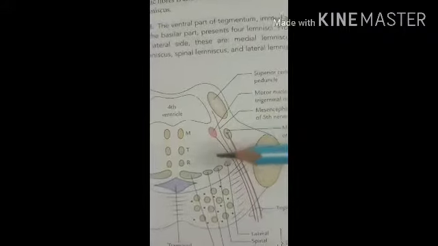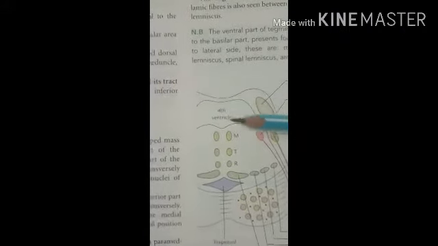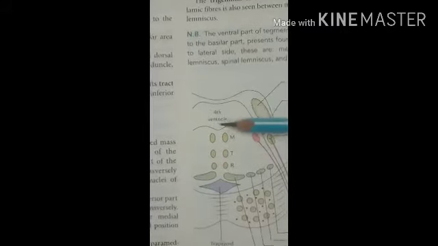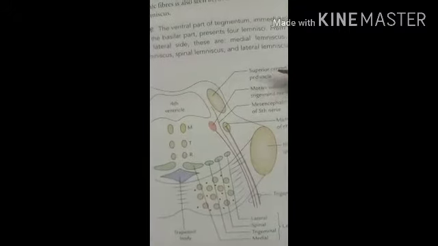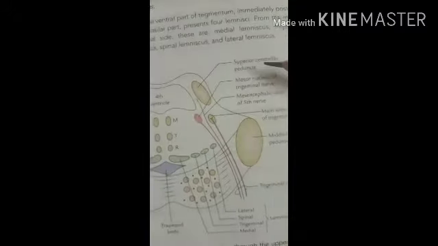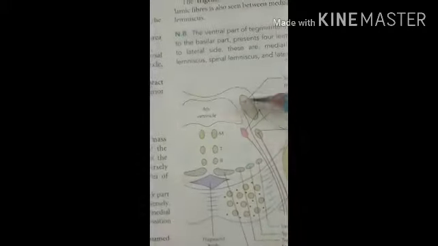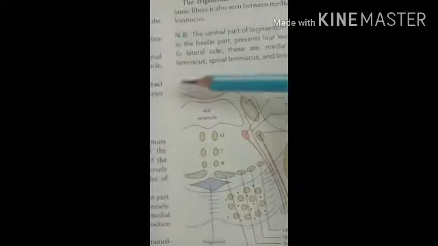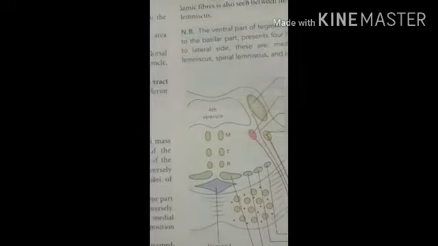And the tegmentum shows, in the posterior part, the fourth ventricle, which is bounded on either side by the superior cerebellar peduncle. Here you can see the superior cerebellar peduncle on both sides of the fourth ventricle, and the roof is formed by the superior medullary velum.